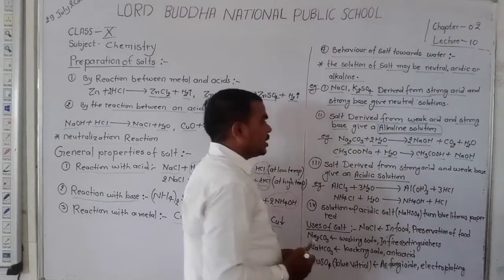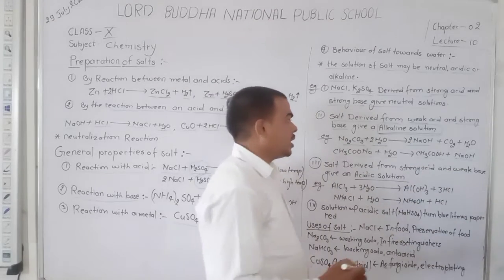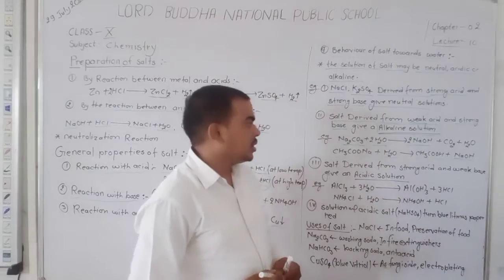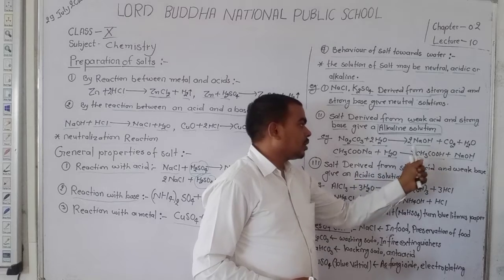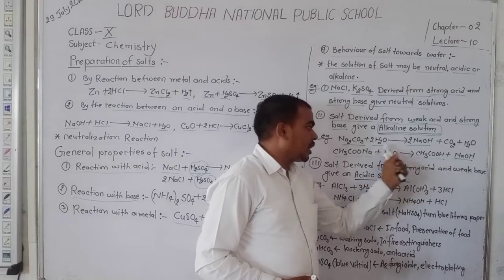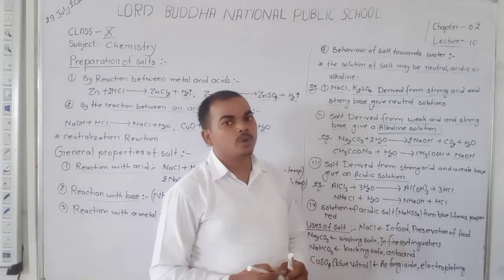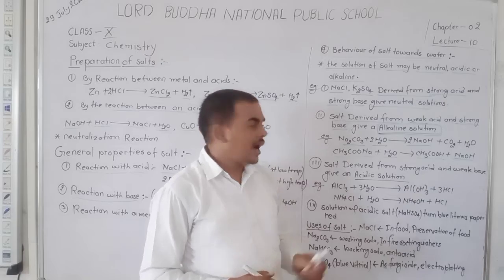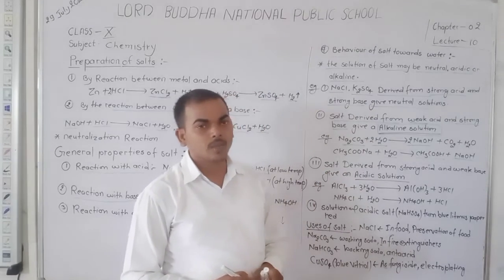Dear student, here CH3COOH is a weak acid but NaOH is a strong base. This salt is derived from a strong base. So, this salt is known as a basic salt or alkaline salt, and its solution is known as an alkaline solution.